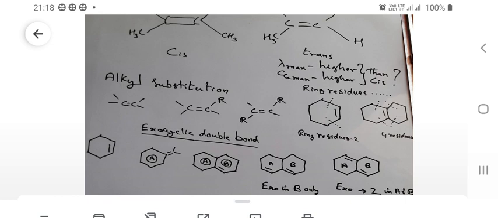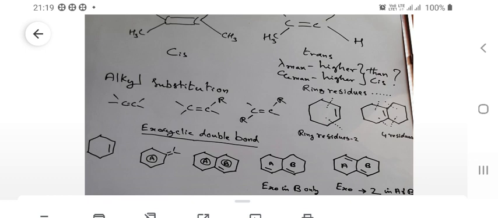Since the carbon-carbon double bond is present outside a ring system, it is called an exocyclic double bond. Automatically, if a carbon-carbon double bond is present inside a ring, it is called an endocyclic double bond. So the first structure on the extreme left has a carbon-carbon double bond inside the ring; it is an endocyclic system. Whereas in structure A, we have a carbon-carbon double bond outside the ring; it is an exocyclic double bonded system.